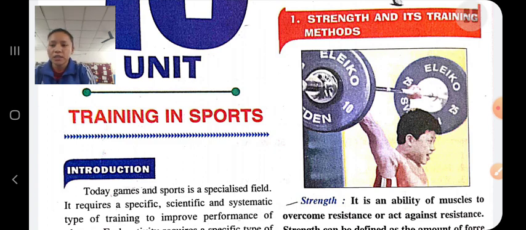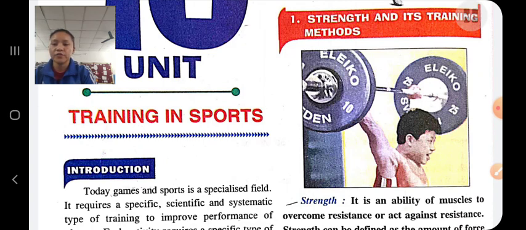There are two methods to develop speed: acceleration run training methods and pace run training methods. These are the two methods by which you can develop your speed. In acceleration run training methods, the athlete runs 20 to 30 meters with maximum speed, and then takes a rest of 2 to 5 minutes, so that there will be proper rest and proper recovery.